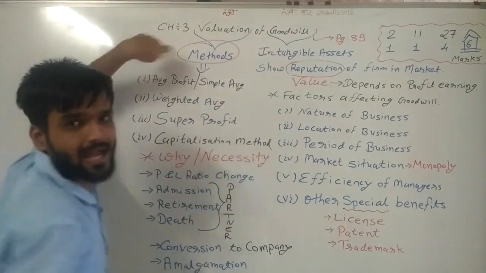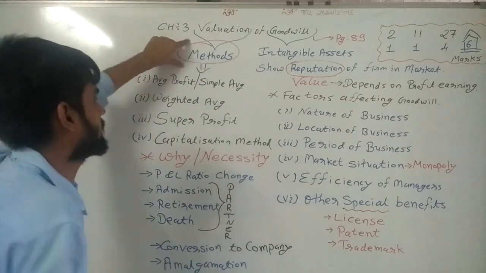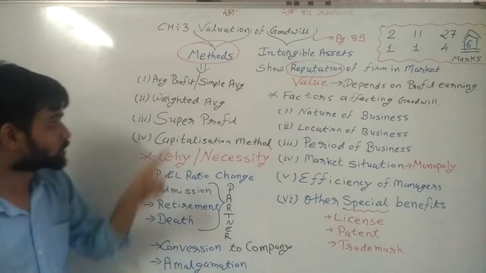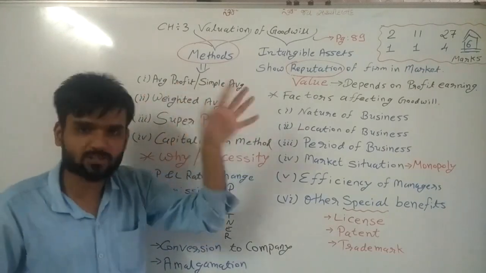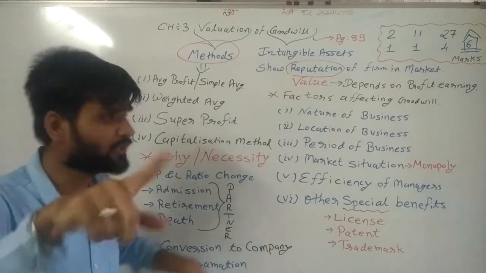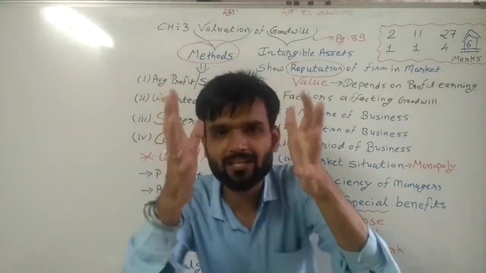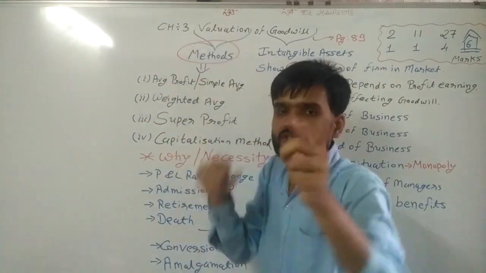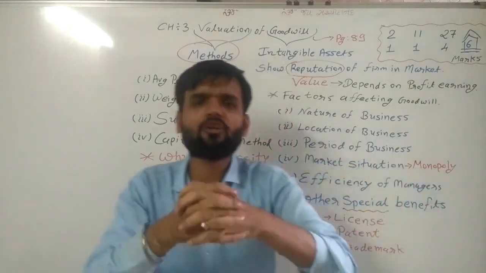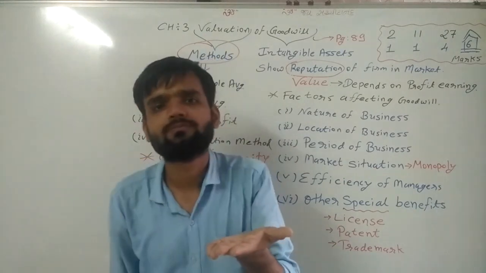Valuation of goodwill. How can we value goodwill? Its methods are given. These are the 4 methods. So, average profit method or simple average profit method. Now, we all know value depends on what? Profit earning capacity. So the main focus for this method is on what? Profit. Collect the profit of the firm and then calculate value.